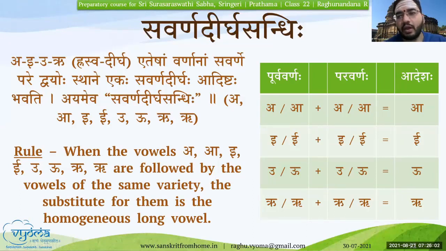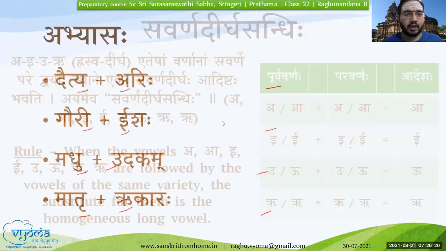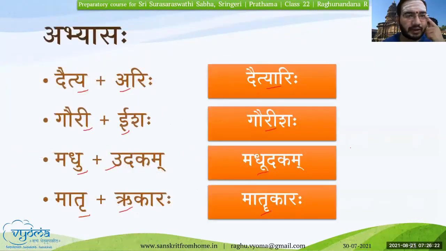Of course Likara is there, which is not mentioned in this table, but beyond that, for other letters savarna dirgha sandhi doesn't occur. Hope this part is clear, and this table will give you that information. Here are again some of the examples. I'll not spend time on this.